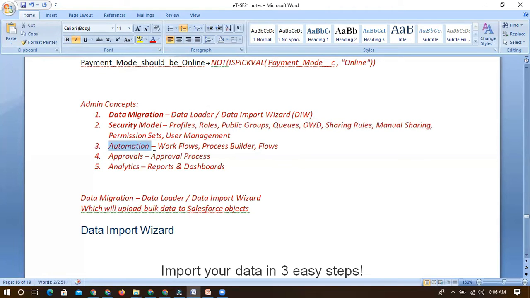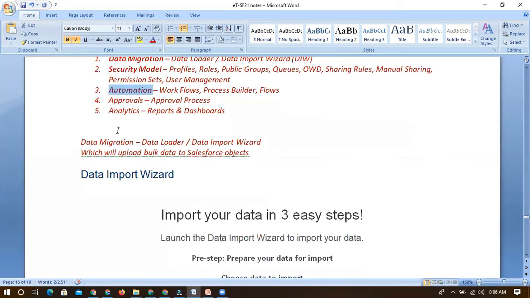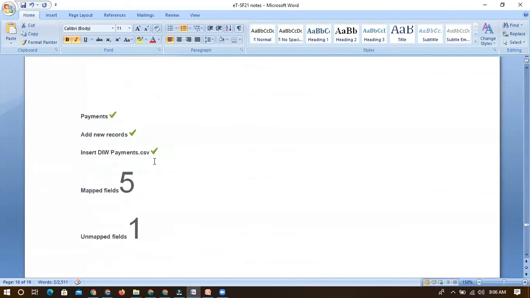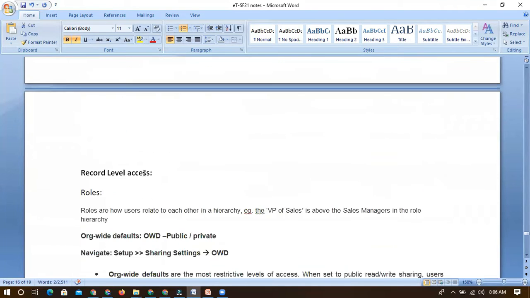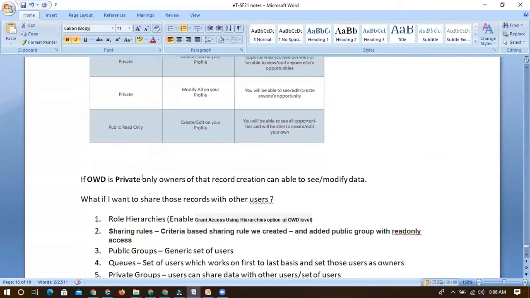Okay, so let's talk about the next topic, automation. Now we will be discussing workflow and process builder. These are the automation tools we have within Salesforce. Let's discuss the first one, workflows.